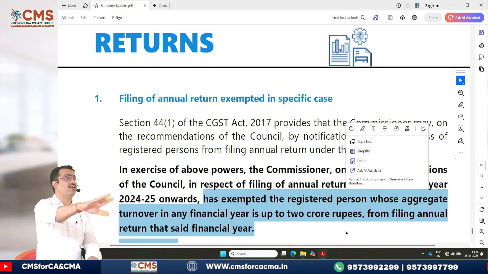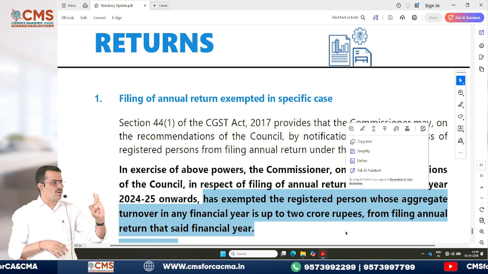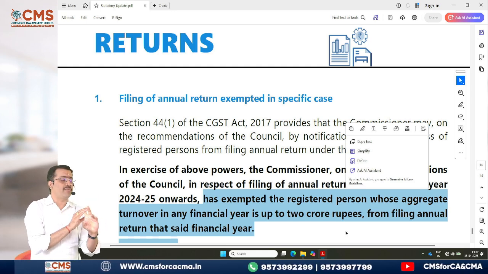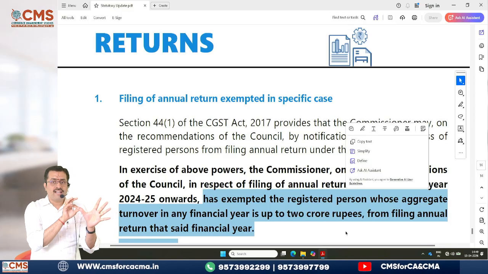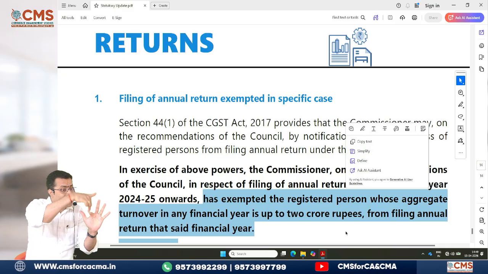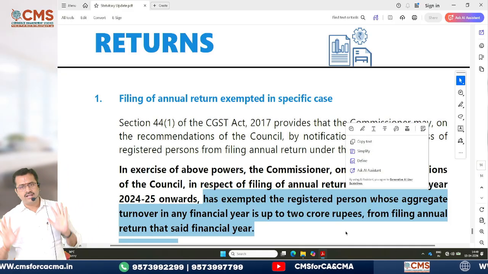They are not saying you are exempted lifelong. I told you, no. 23-24, 24-25, 25-26. 25-26 exempted. Now 26-27 it became 2.1 crore. You are supposed to file. 27-28 it became again 1.9 crore only. You are exempted from filing. So for that year only, they are saying. See the wordings. That's what is very, very important in this aspect.